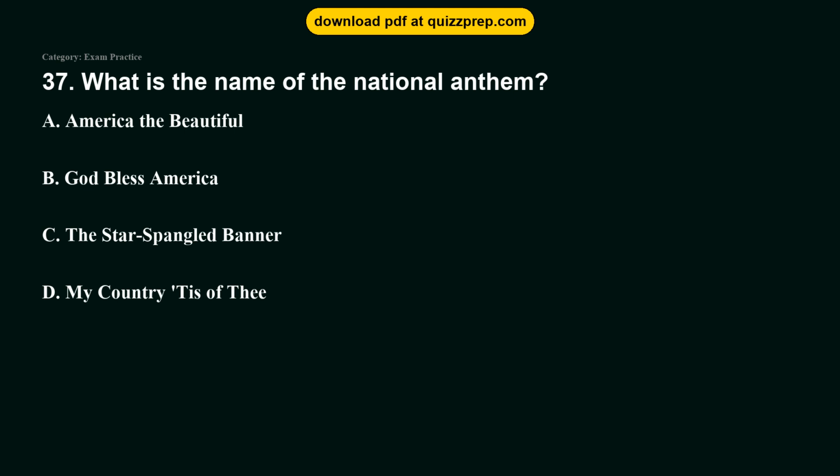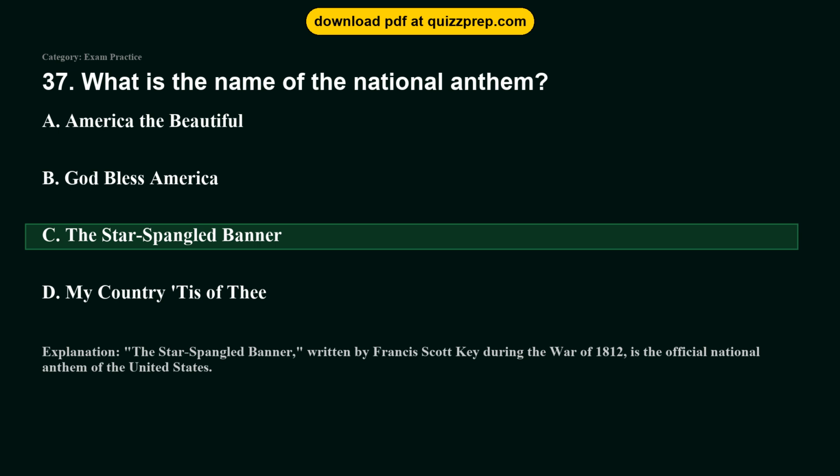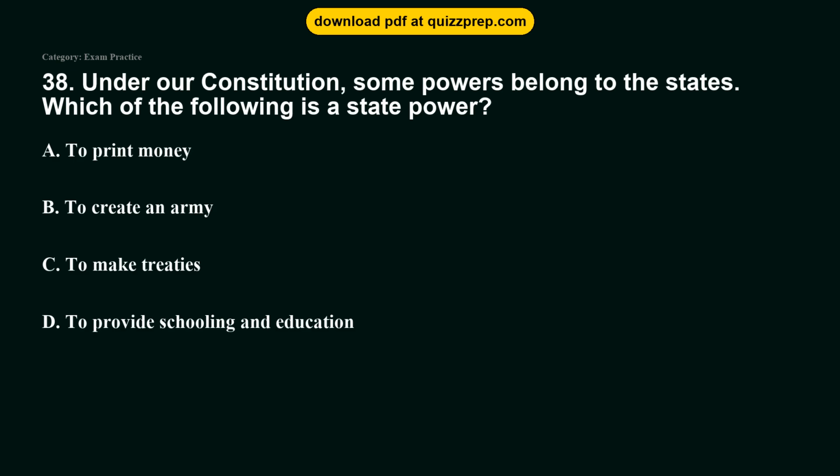Question 37. What is the name of the national anthem? Option A, America the Beautiful. Option B, God Bless America. Option C, The Star-Spangled Banner. Option D, My Country, 'Tis of Thee. The correct answer is option C, The Star-Spangled Banner. The Star-Spangled Banner, written by Francis Scott Key during the War of 1812, is the official national anthem of the United States.